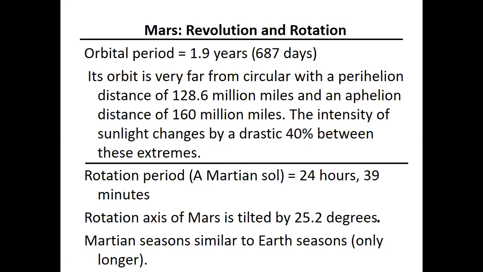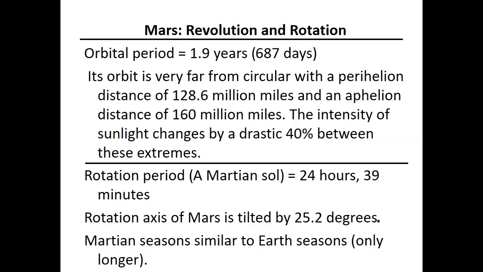Then the Mars revolution and rotation. So the orbital period is 1.9 Earth years, that's 687 Earth days. What is Earth's orbital period? It's 1 year, right? So here Mars is taking a little longer to complete the circle around the sun. Then its orbit is very far from circular with a perihelion distance of 128.6 million miles and an aphelion distance of 160 million miles. So it does have a higher eccentricity than Earth, because it follows a highly elliptical path.